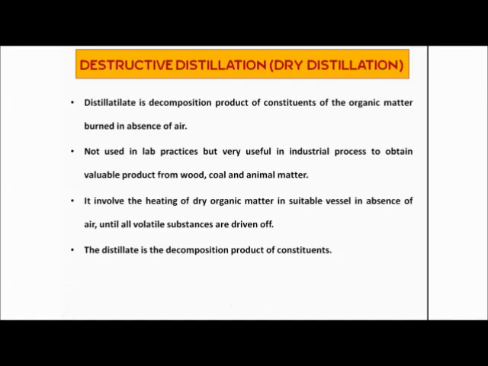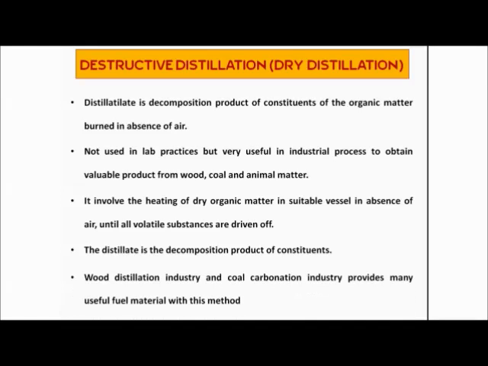So the distillate is the decomposition product of the constituent. The distillate which you get in this process, after the distillation, is the decomposition product of the constituent. So the wood distillation industry and the coal carbonization industry provide many useful fuel materials with this type of distillation, that is, the destructive distillation.